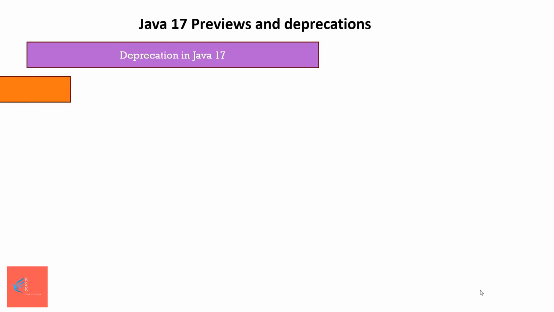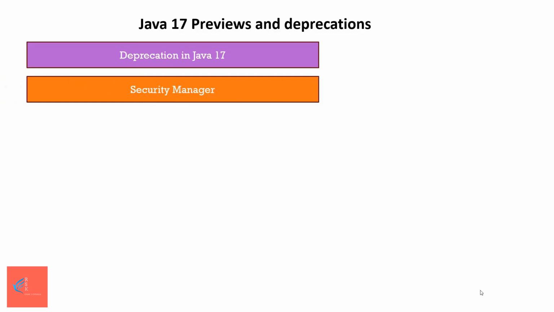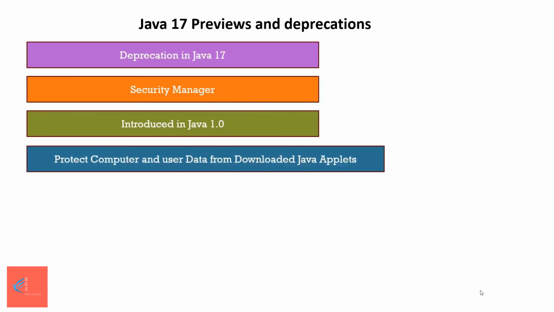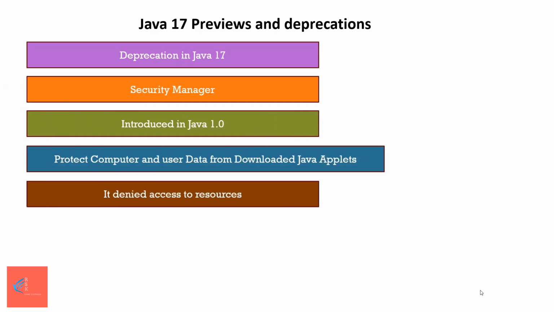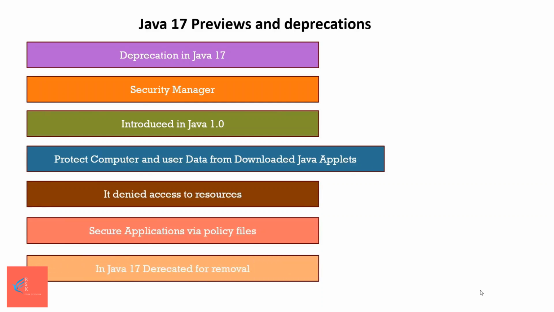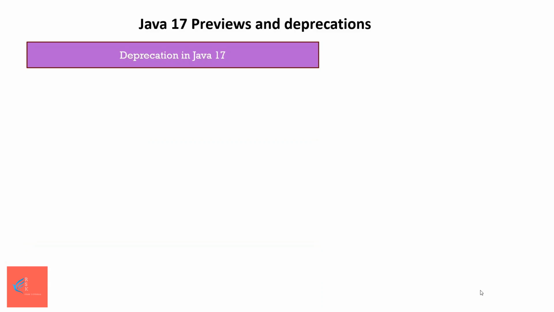Next deprecation is happening for security manager feature. This feature was introduced in Java version 1.0 and it helps in protecting the computer and user data from downloaded Java applets. Security Manager also denied access to resources like the file system or the network, and it also secures applications via policy files. Examples are Elasticsearch and Tomcat. Now, if Java applets will be removed, the security manager will become irrelevant and will be deprecated for removal.